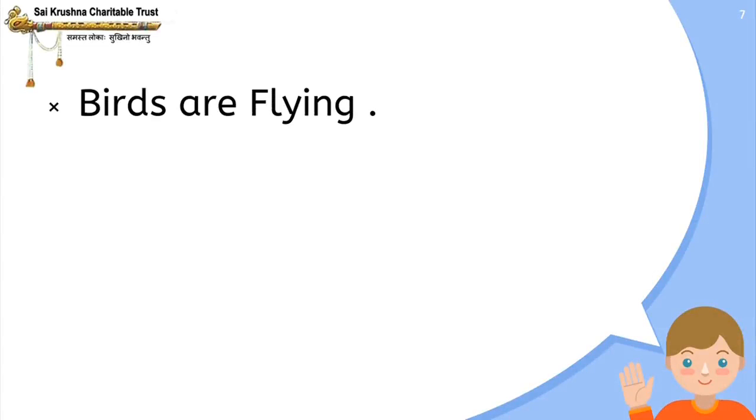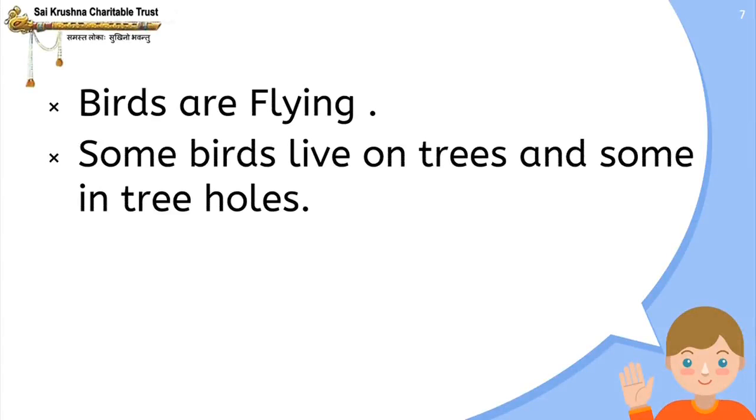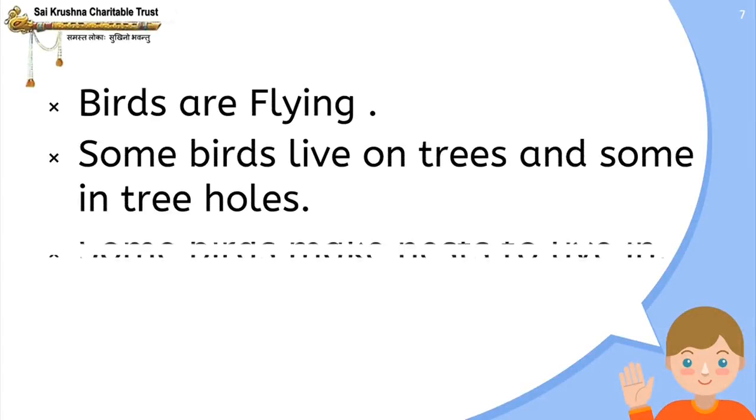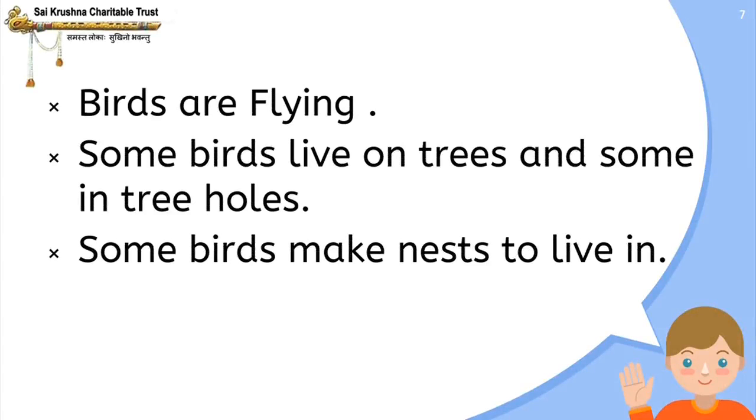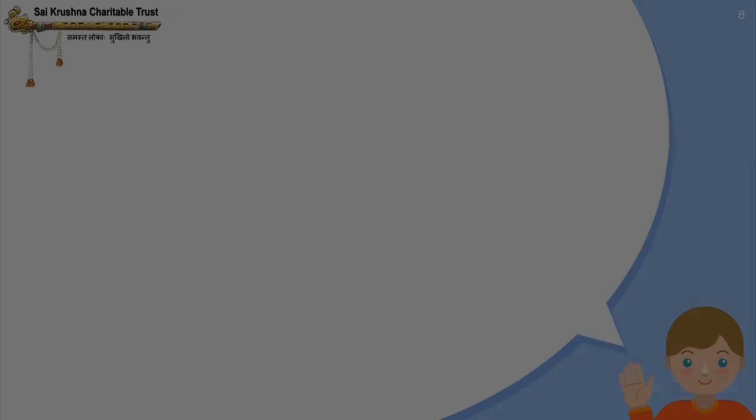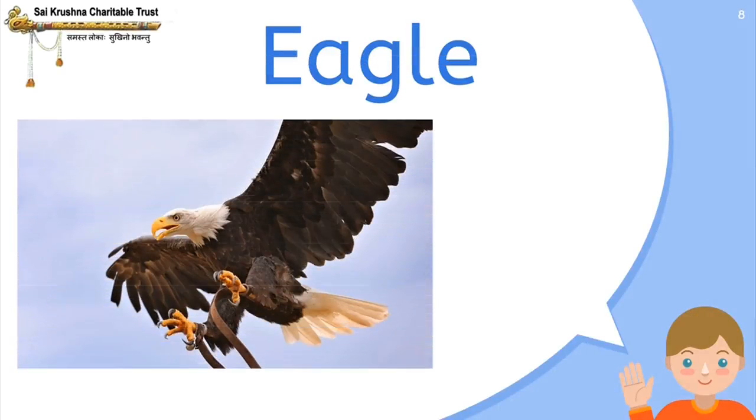Birds are flying. Some birds live on trees and some in tree holes. Some birds make nests to live in. Eagle. Eagle is king of the birds.